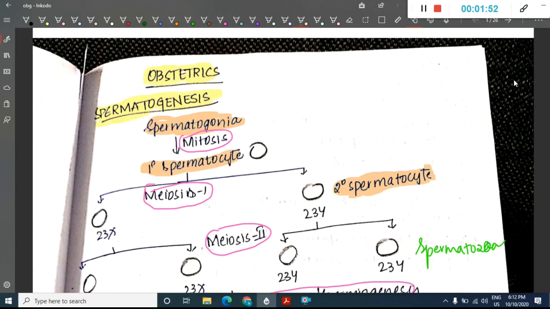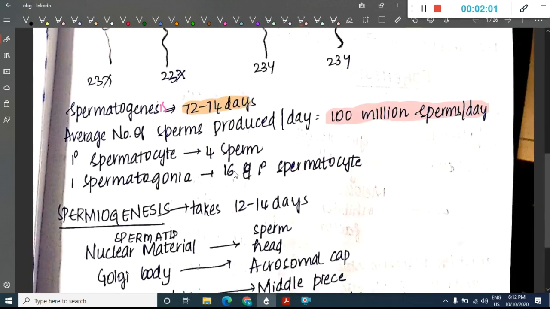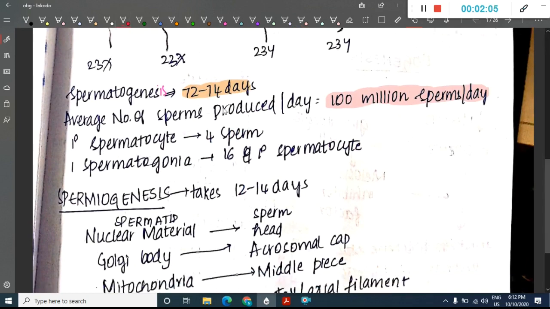One spermatogonia will give rise to 16 primary spermatocytes. So one spermatogonia gives rise to how many sperms? That is 4 into 16, which equals 64 sperms. So this you should remember. One spermatogonia gives rise to 16 primary spermatocytes and thus 64 sperms.